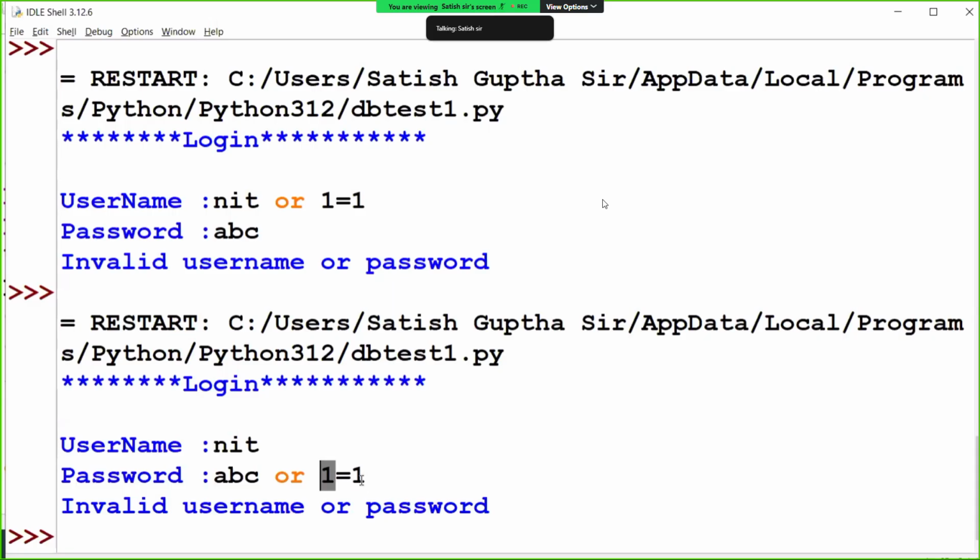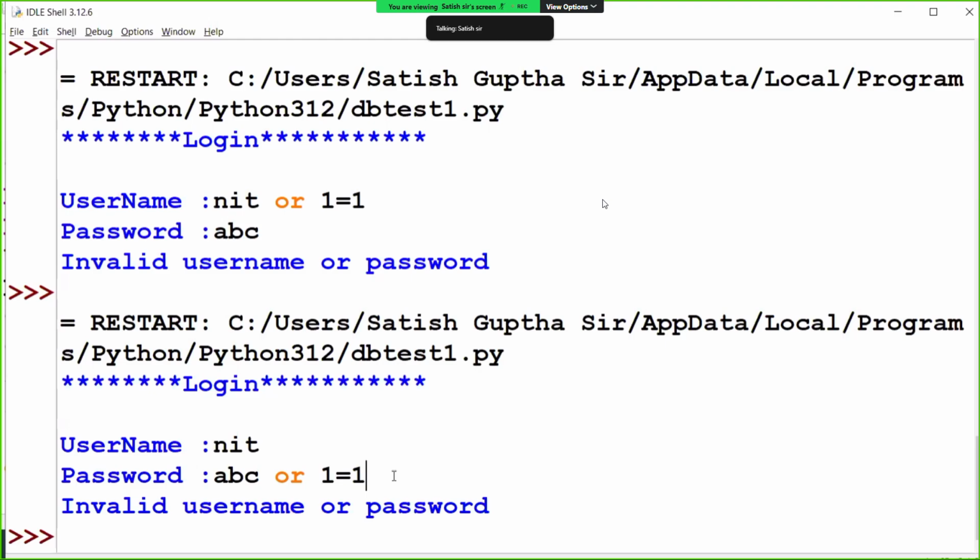Always 1 is equal to 1, or not? Yes. Then what will happen? Even though the password is wrong, it will try to retrieve the details. This kind of technique you call SQL injection.